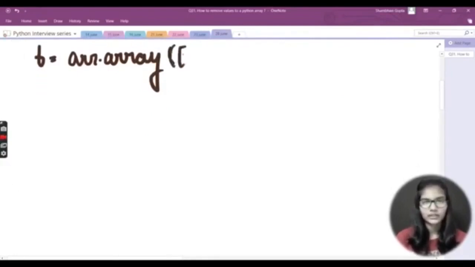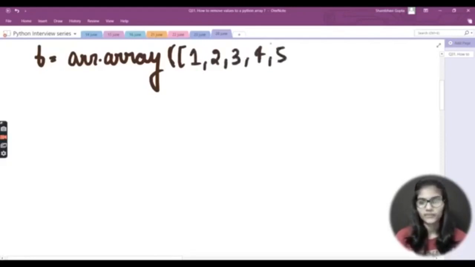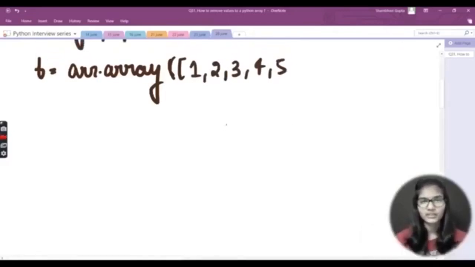I'll give one array here, and I'm putting these brackets here. I would write here 1, 2, 3, 4, 5. Okay, right? So these are the values which I have given here, and now I'm closing that bracket like this, right?